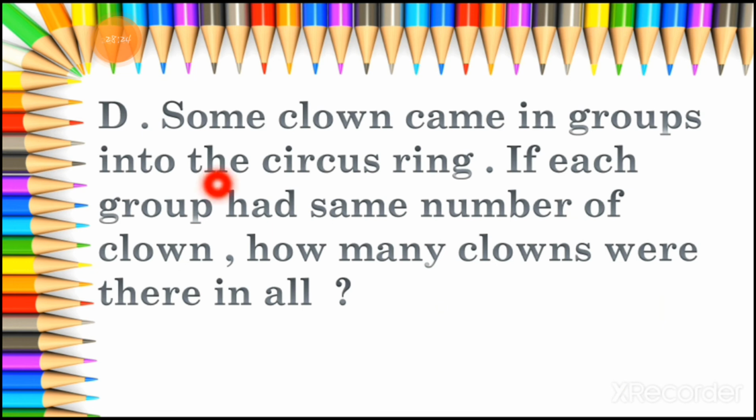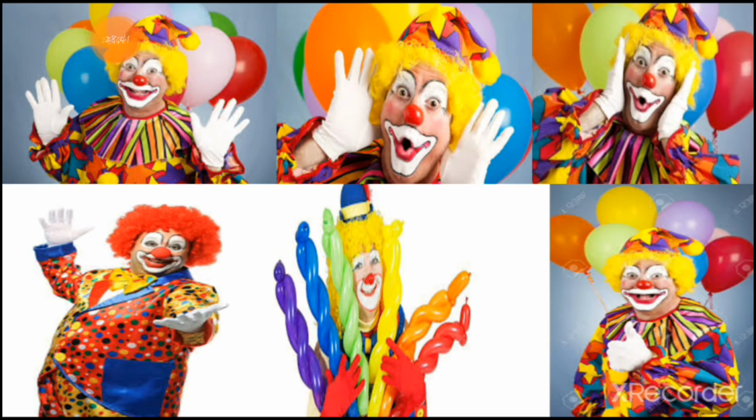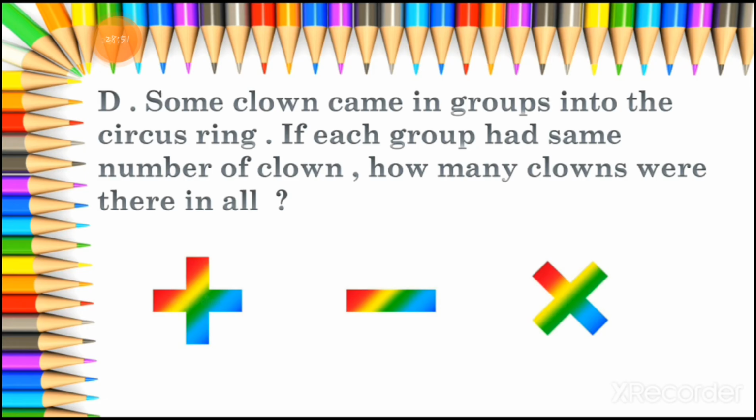Now let's read sum number D. Some clowns came in groups. What is the meaning of clown? I will show you in the picture. So some clowns came in groups into the circus ring. If each group had the same number of clowns, how many clowns were there in the hall? So here is the picture of the clowns. You can see here I am showing you different clowns.